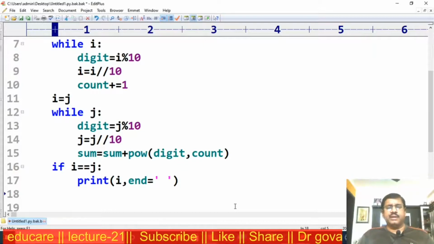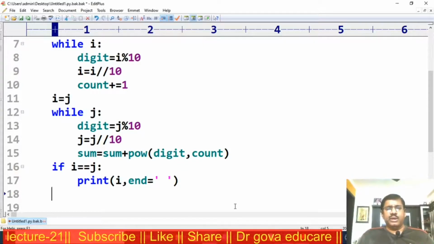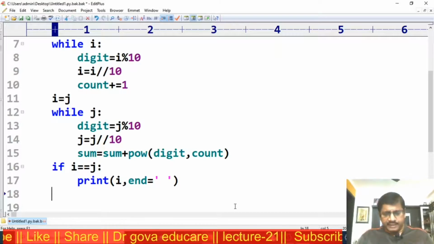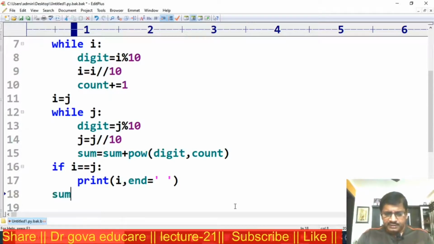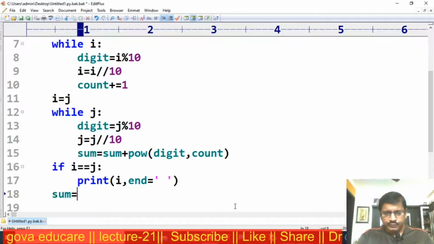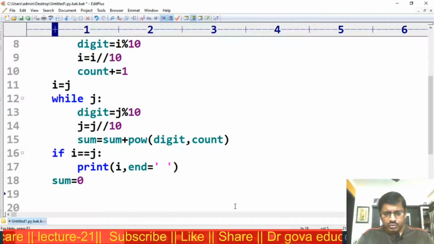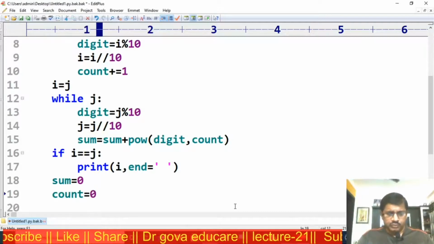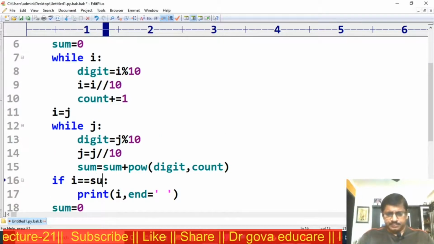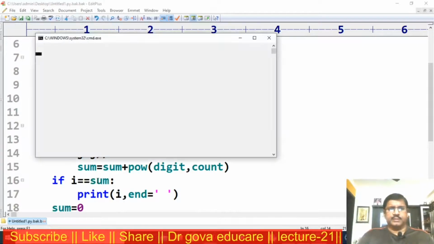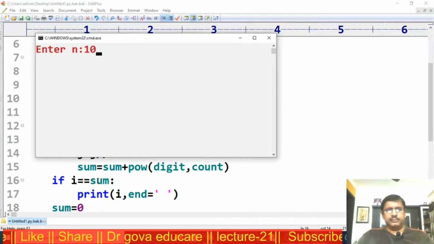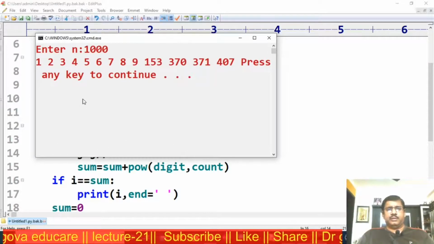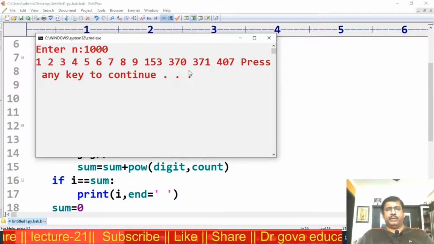After checking the first value for Armstrong number, again I want to check the second number. For the second number, sum goes to 0. Sum is equal to 0. Count is also 0. I want to check the sum. Now observe here.